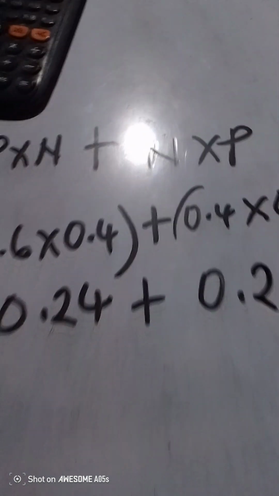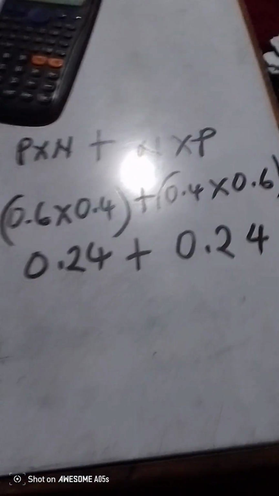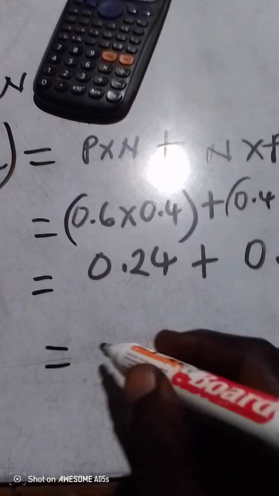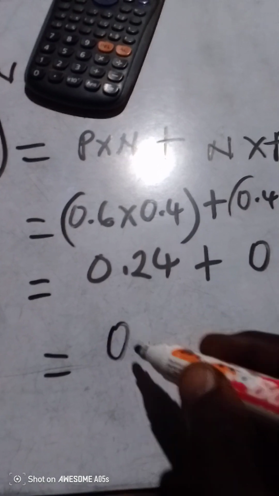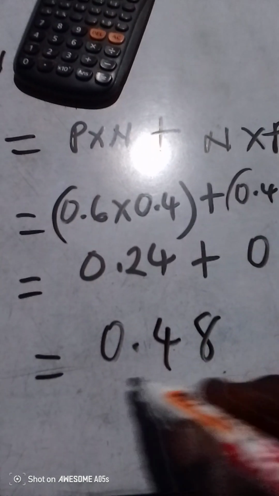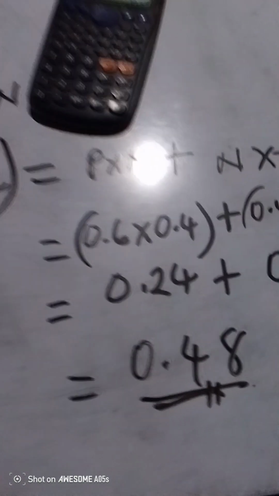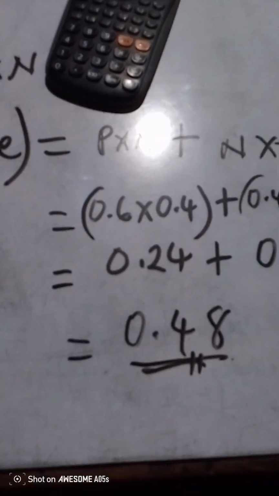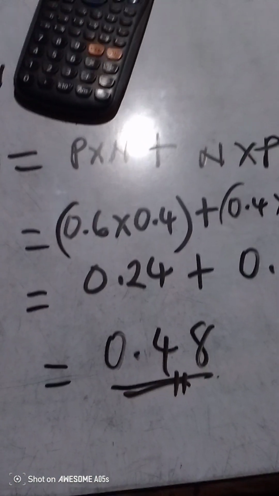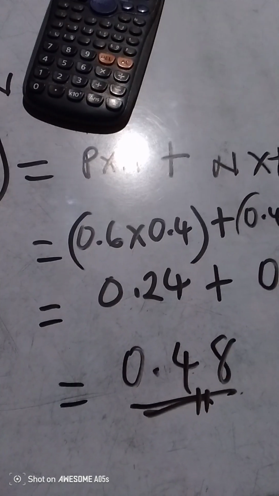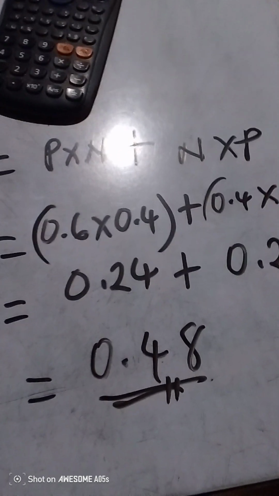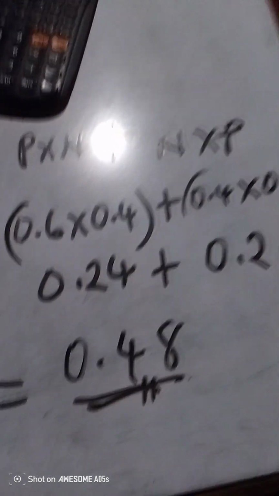Then if you combine 0.24 plus 0.24, you need to get 0.48. So make sure your answer is always 0 point something, 0 or 1. That's how we find our answers. It's always 0, 0 point something, or 1.